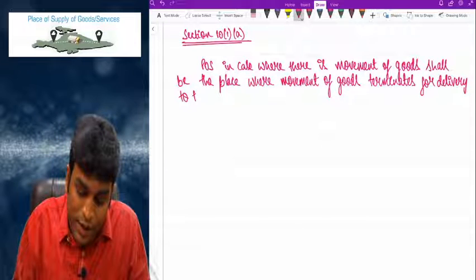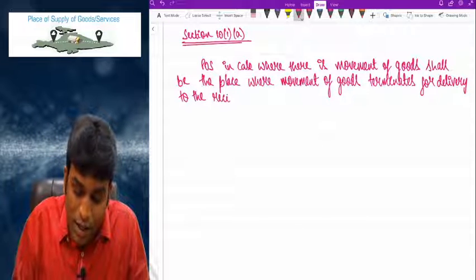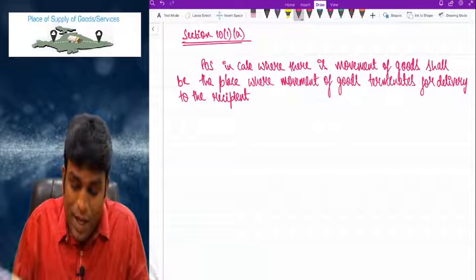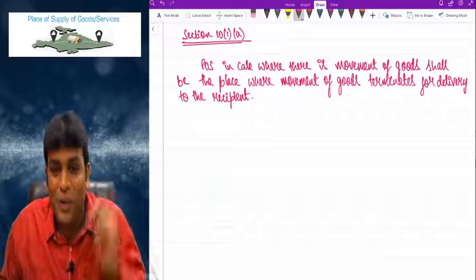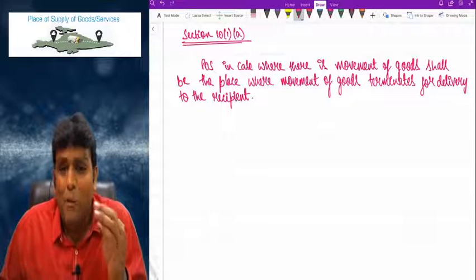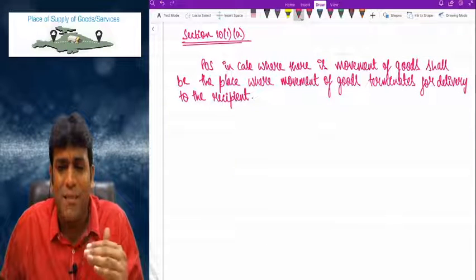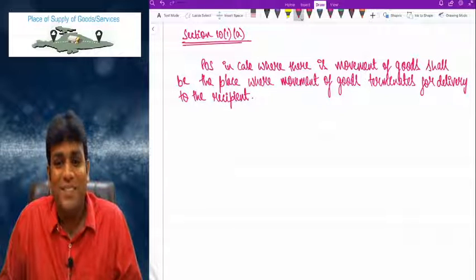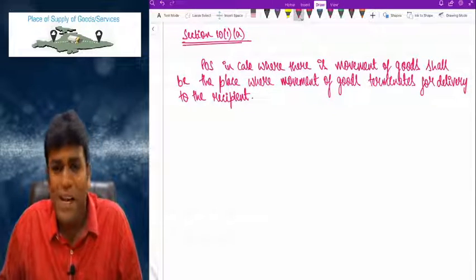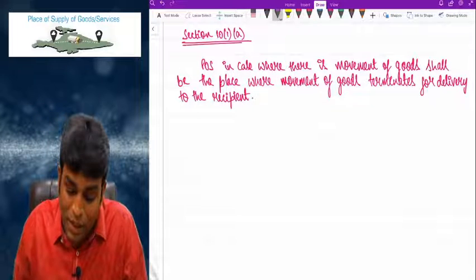Come on friends, very interesting language. Please see there: place of supply in case where there is movement of goods shall be the place where movement of goods terminates. Terminates means stops, for delivery to the recipient. Delivery to whom, my dear friends? Recipient.